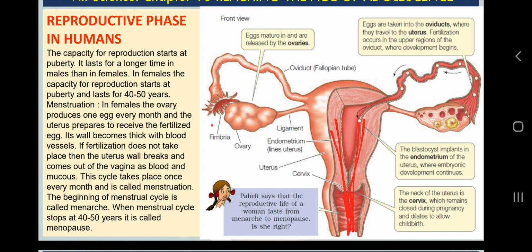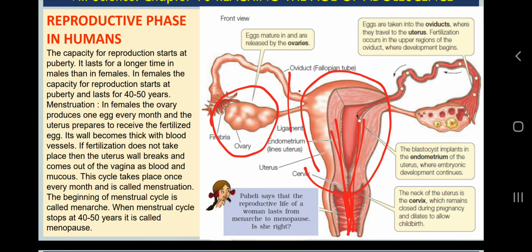Okay, the cyclic changes in the ovarian cycle and the cyclic changes in the uterine cycle, all together they are called the menstruation cycle. So it is a big cycle composed of 28 days or nearly 1 month. Every month this process repeats.